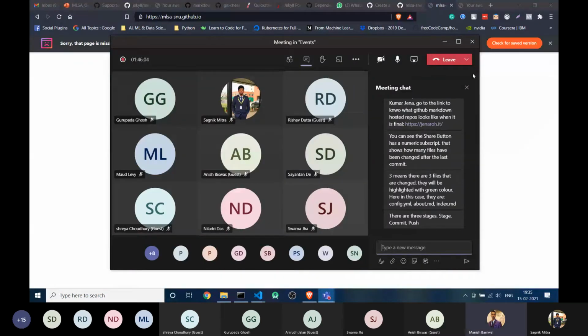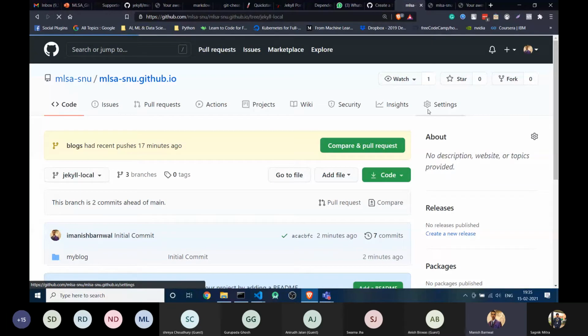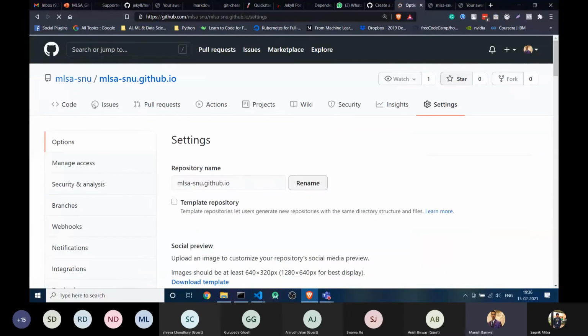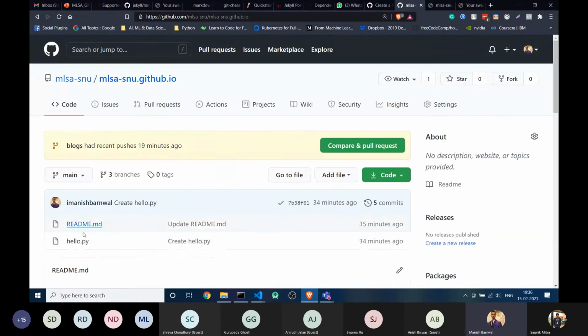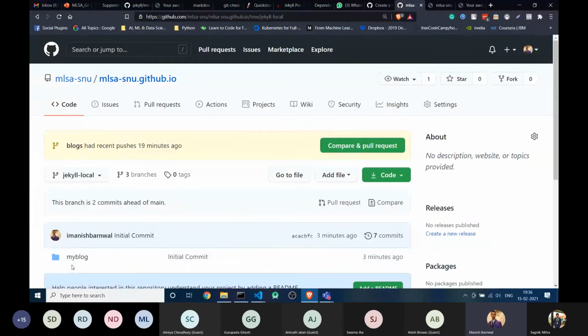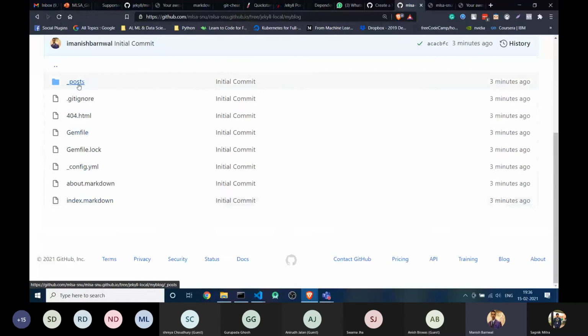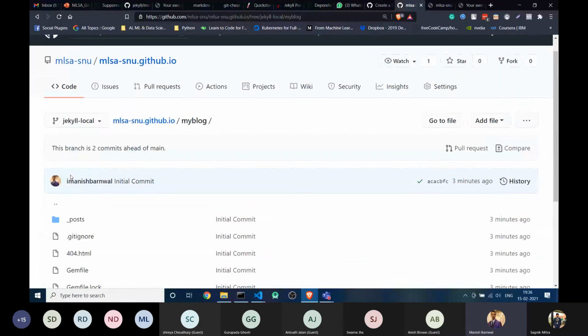Okay, cool. No one. So I already told you that our whole code is in a directory called my blog. If it's in a directory, GitHub Pages will not be able to reach that directory.